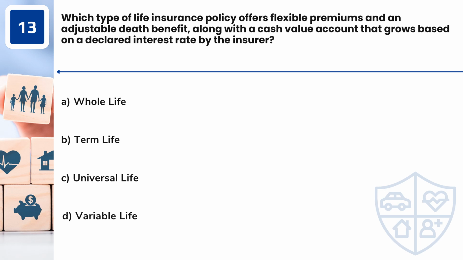Question 13. Which type of life insurance policy offers flexible premiums and an adjustable death benefit, along with a cash value account that grows based on a declared interest rate by the insurer? A. Whole life. B. Term life. C. Universal life. D. Variable life.